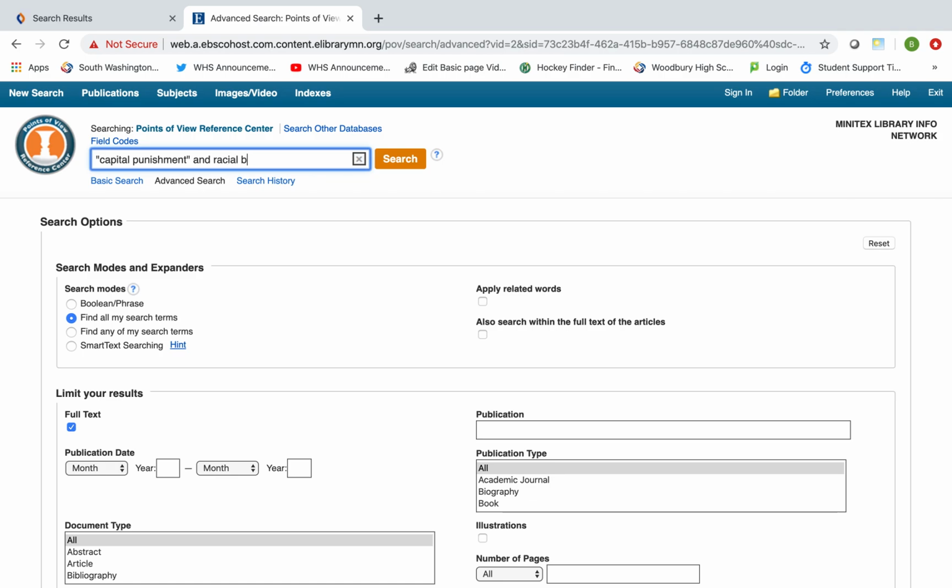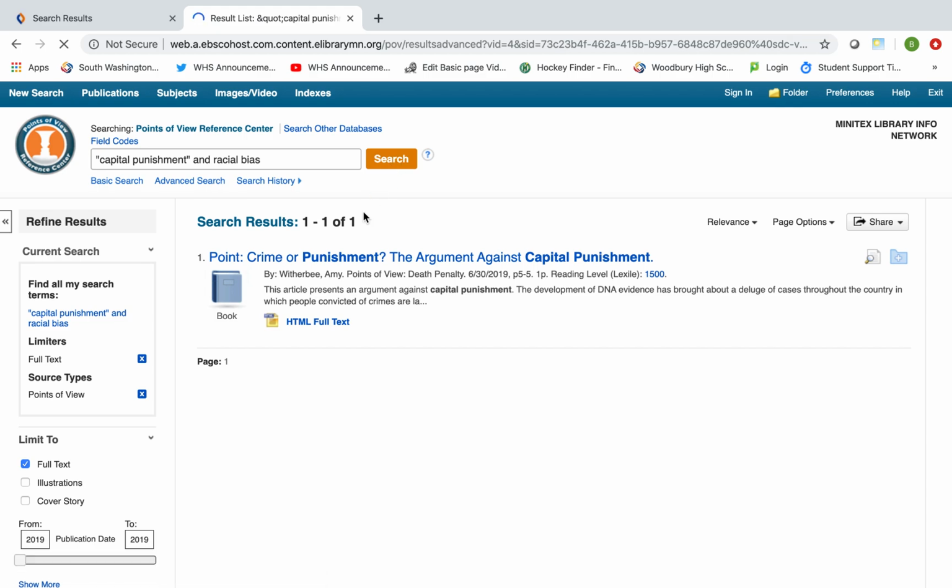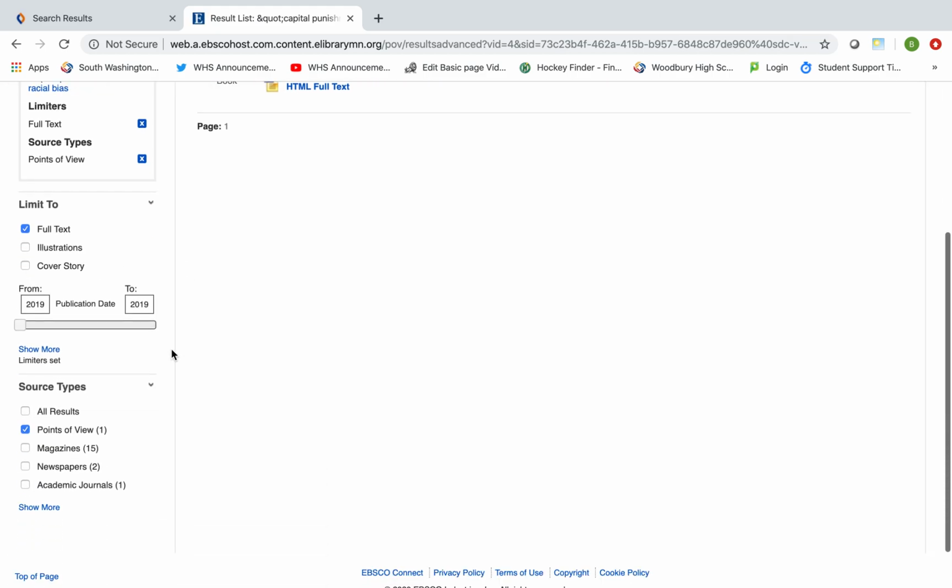Again, as you can tell, we're just going to try different terms. If they work, great. If not, I'm going to go back and change those terms and hopefully find the resources I need. Okay, I'm going to search it. And you'll notice that I have a number of results. On the left-hand side, it shows that I have a points of view article, magazine articles, and newspaper articles that I can then click on and use.